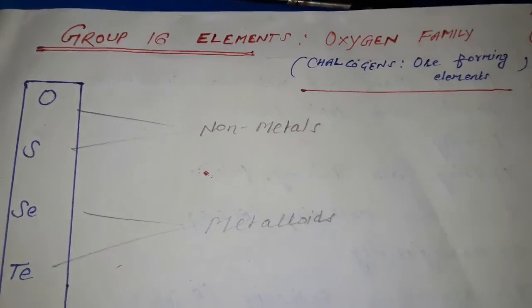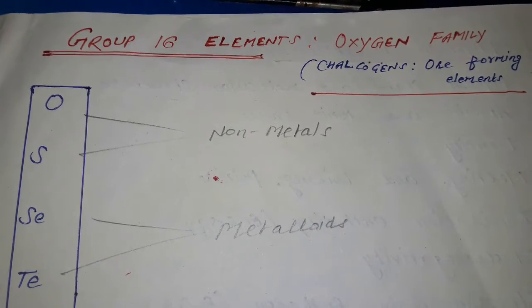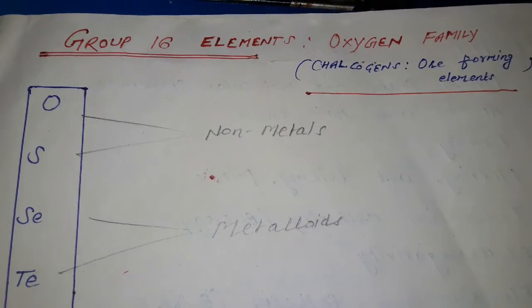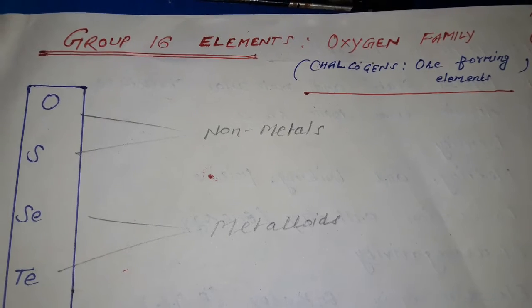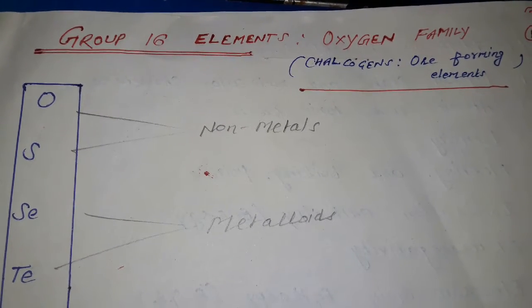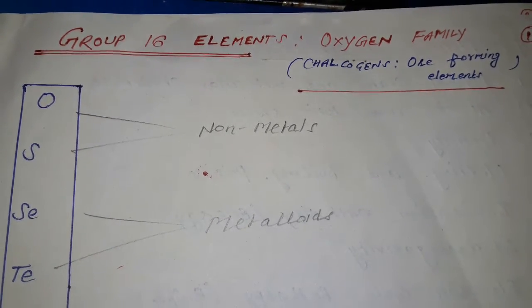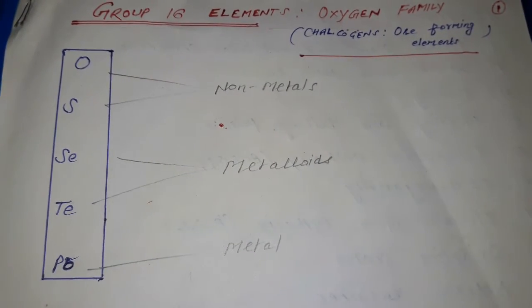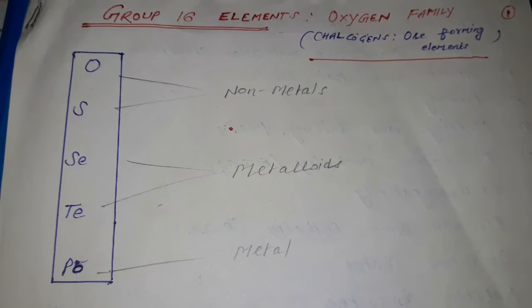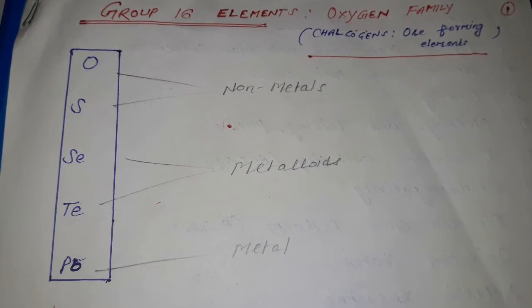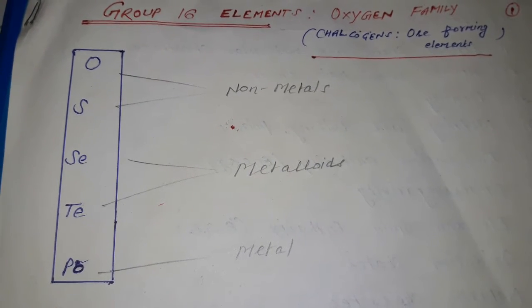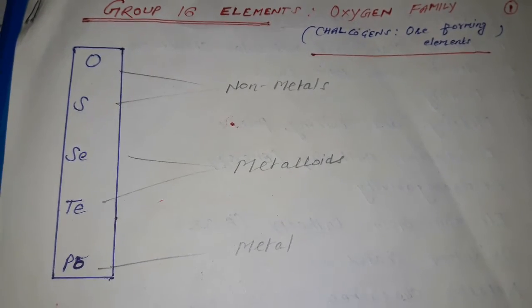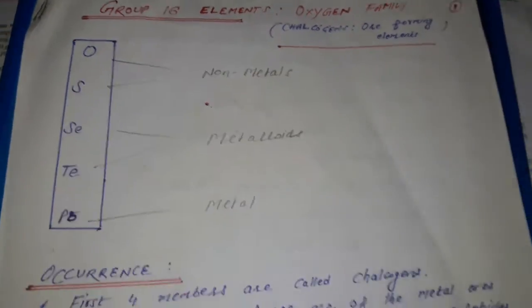Hello students. In this video we are going to study the group 16 elements. The oxygen family is also named chalcogens, or ore-forming elements. These are the elements oxygen, sulfur, selenium, tellurium, polonium. The first two elements, oxygen and sulfur, are non-metals. Selenium and tellurium are metalloids, and the last one, polonium, is a metal.